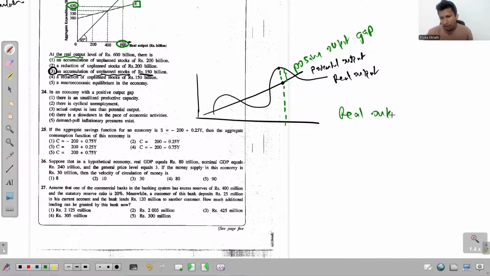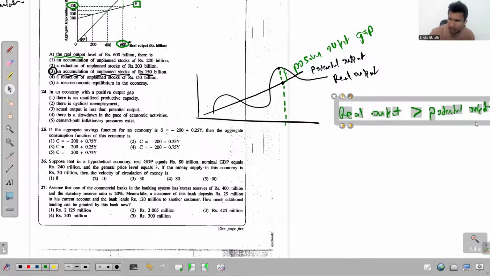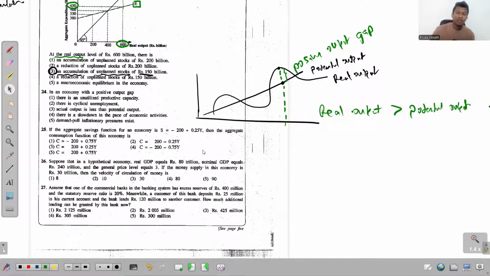Real output is greater than the potential output. Okay, that's the story, right? That happens during an expansionary period. So this phase of the business cycle we recognize as an expansion.